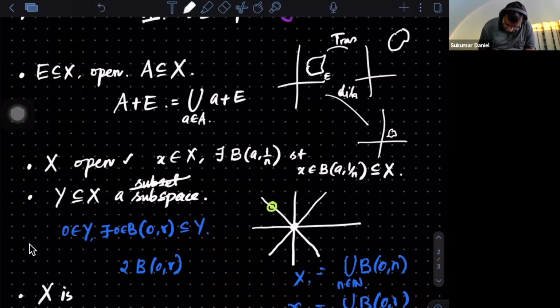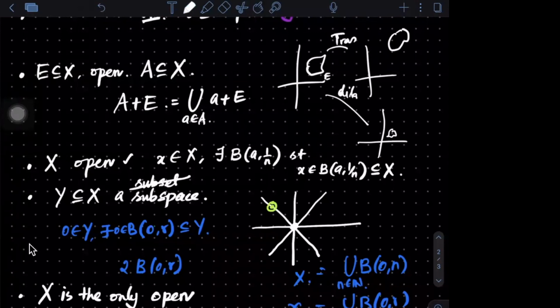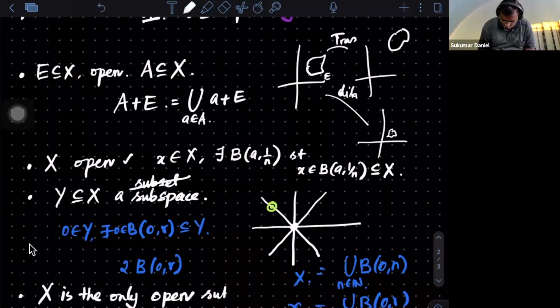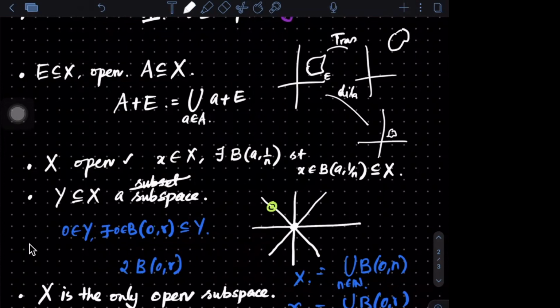X is the only open subspace. Yeah, this is more important.